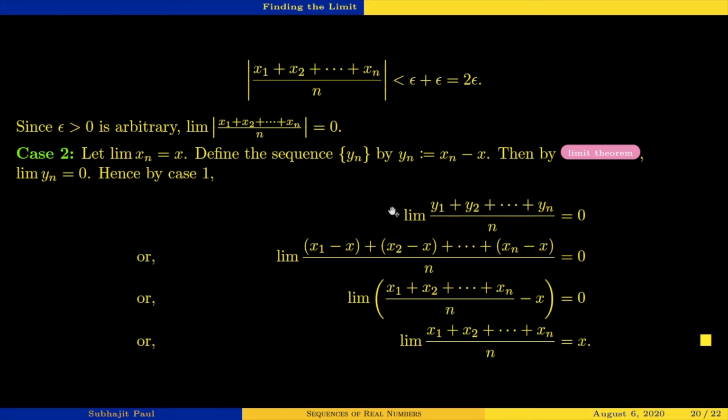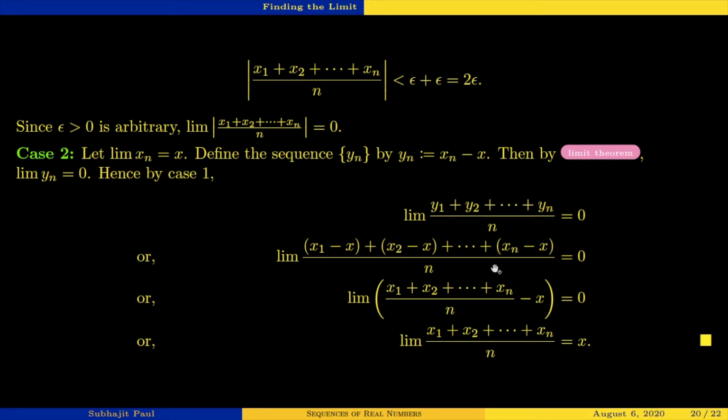That is by case 1. Now if you break the definition of yn for each of these terms, y1 is x1 minus x, y2 is x2 minus x, y3 is x3 minus x, and it goes on up to yn, which is xn minus x. Everything divided by n is obviously there, and that is equal to 0.